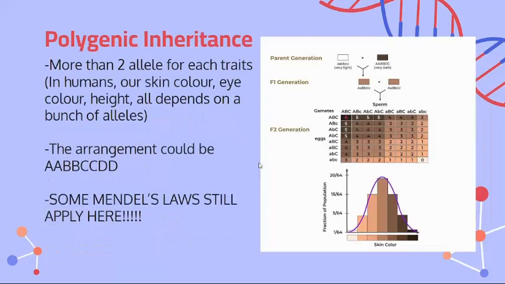Now we're going to talk about polygenic inheritance. More than 2 alleles for each trait. In humans, our skin color, eye color, height, and a bunch of other stuff all depend on a bunch of alleles. So you can see on the right, we have capital AABBCC. So they arrange around like this.